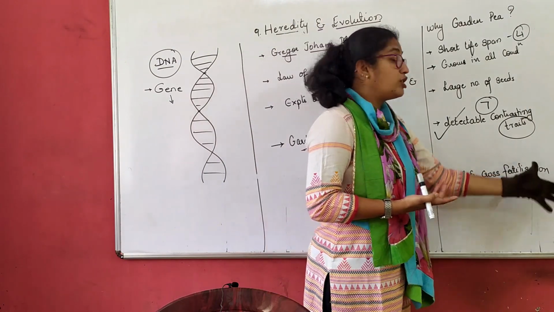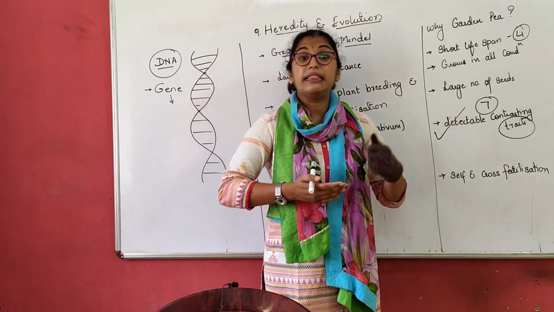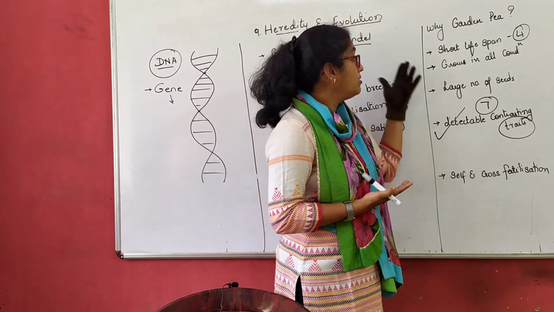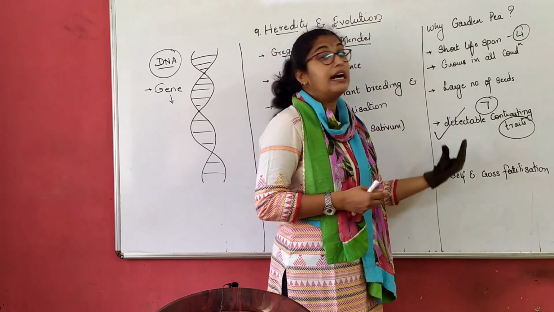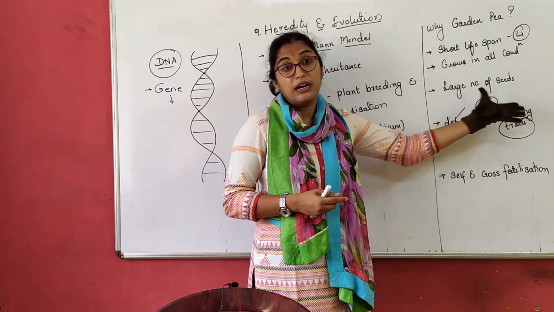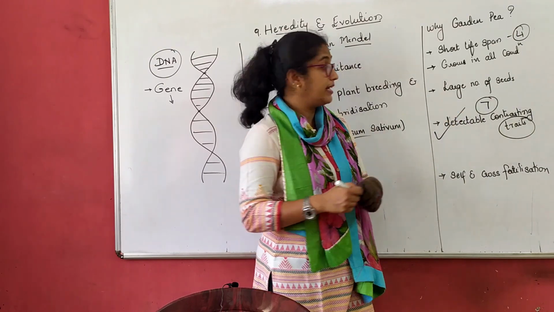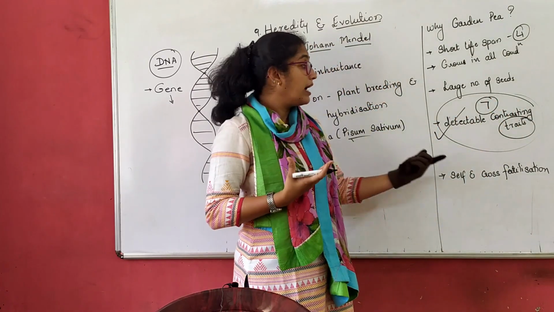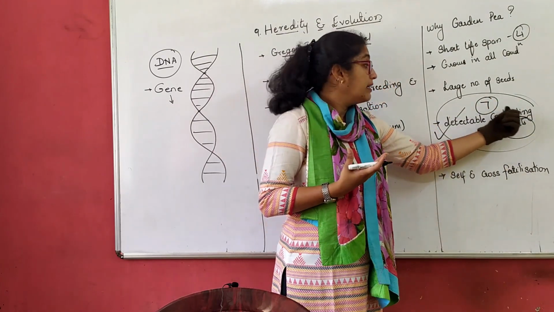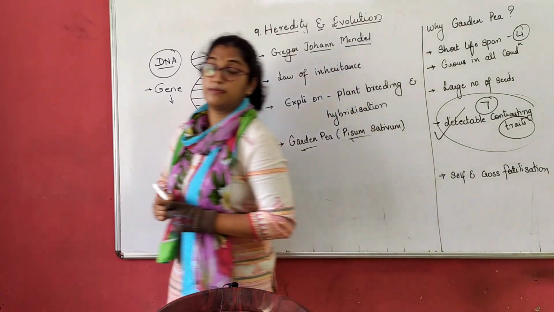Next, self and cross pollination is very easy in a garden pea plant than in any other plants. So these are the main reasons why Mendel chose garden pea plant for his hybridization. Now, before we proceed with what actually he did, let us first understand which are the 7 detectable contrasting alleles of a garden pea plant.